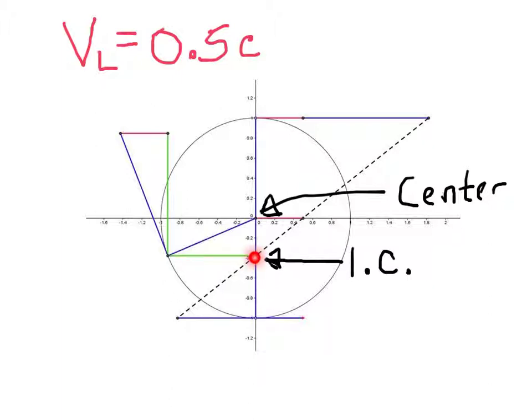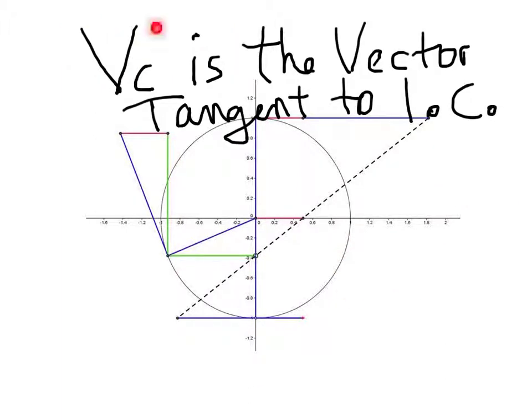If we go from the instant center of rotation to a point on the perimeter of the circle, and we take the tangent vector to that instant center's point of rotation, we get the same vector that we got here. So the resultant vector from our true center and the linear velocity matches exactly the tangent vector for the instant center of rotation. So we can say that v sub c is the vector that's tangent not to the center of the circle, but to the instant center of rotation.